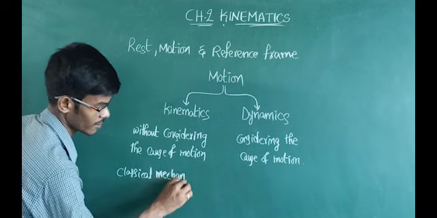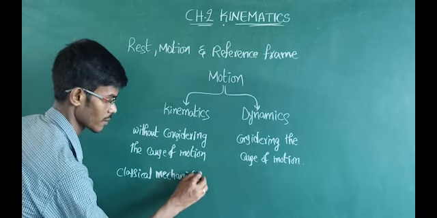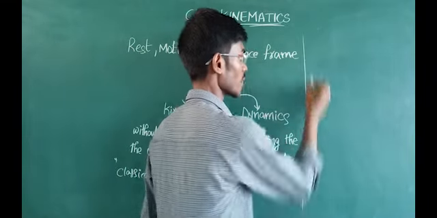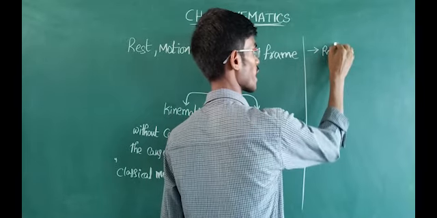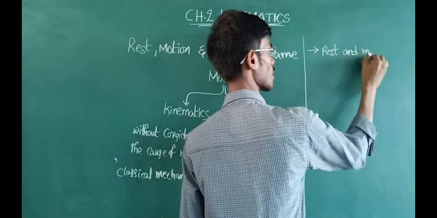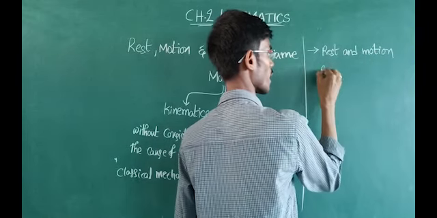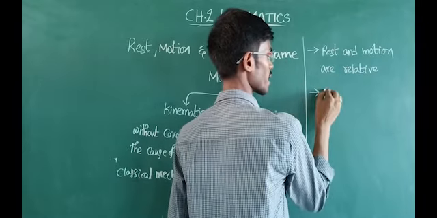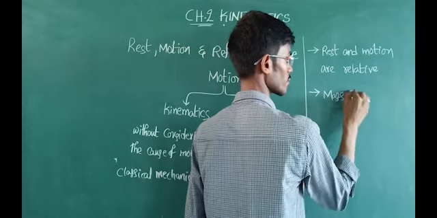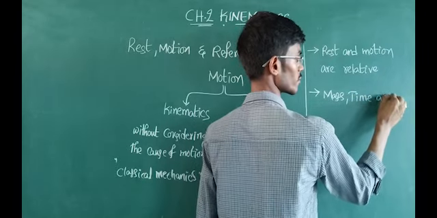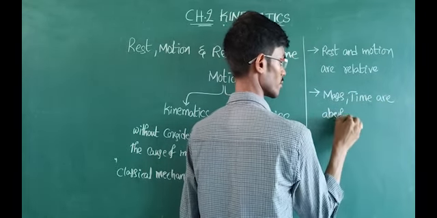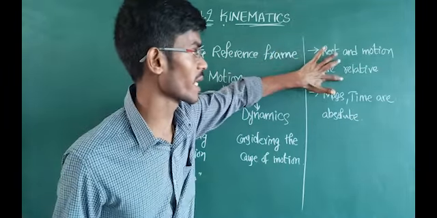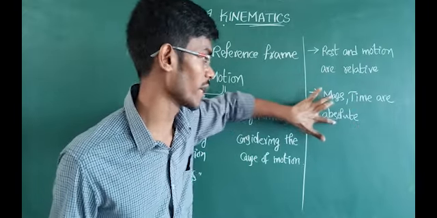Classical mechanics. And here in this classical mechanics, rest and motion are relative terms, and mass and time are absolute. So in our Newtonian mechanics or classical mechanics, rest and motion are relative, and mass and time are absolute.